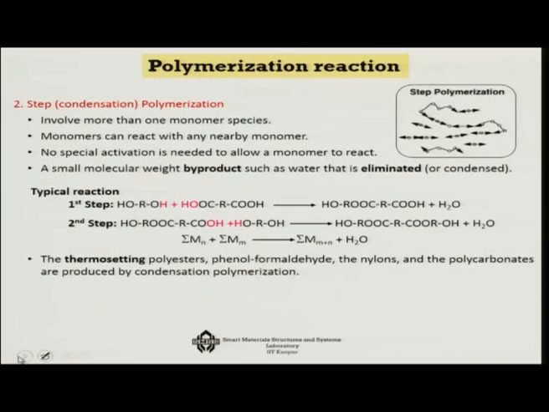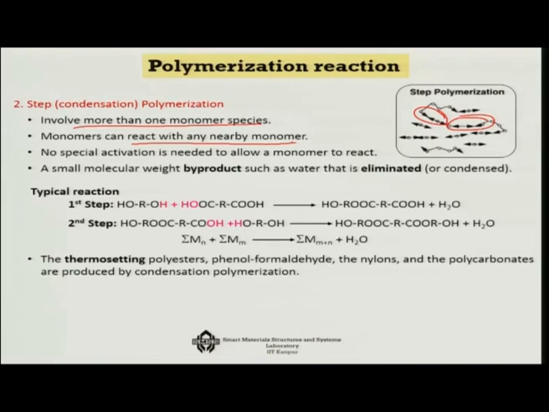Much unlike that, there is another type of polymerization where you do not have to really depend on one or two sites, but you can have simultaneous polymerization in many places. It is like everywhere this is happening, and it can involve more than one monomer species, and the monomers will react with any nearby monomer.